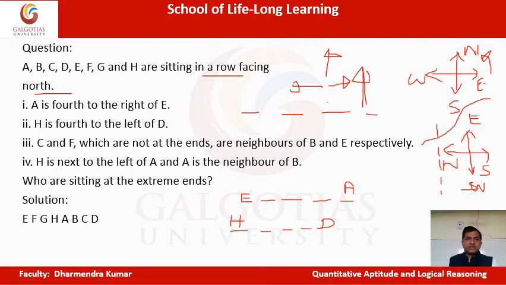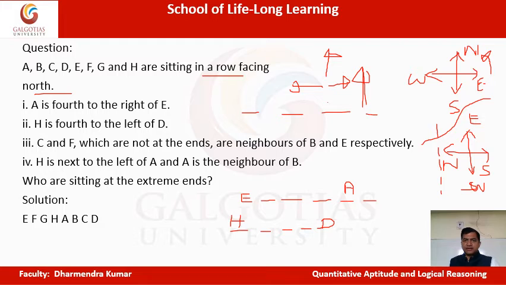Now H is next to the left of A. How many people are there? 1, 2, 3, 4, 5, 6, 7, 8. Now H I can put here, correct? H can be here or H can be here. Now you tell me, where should I put H?